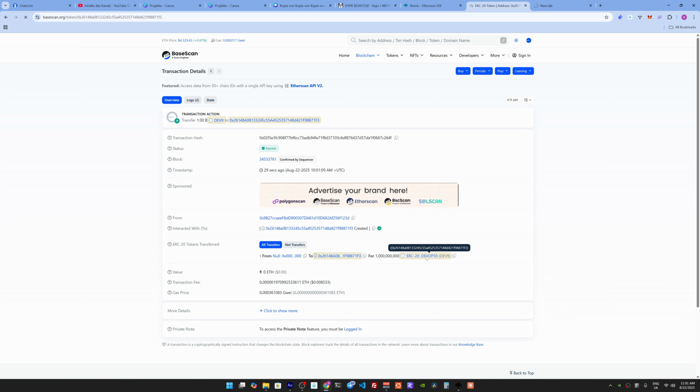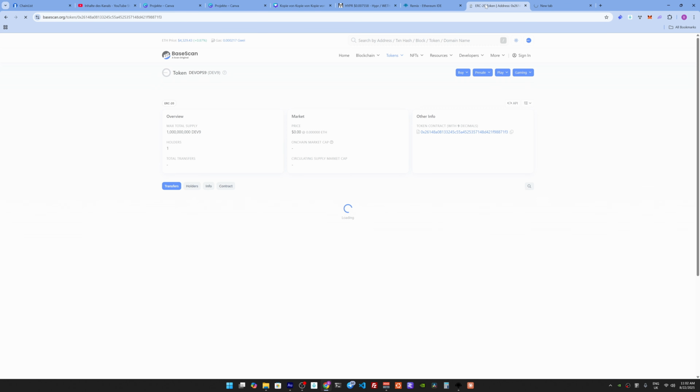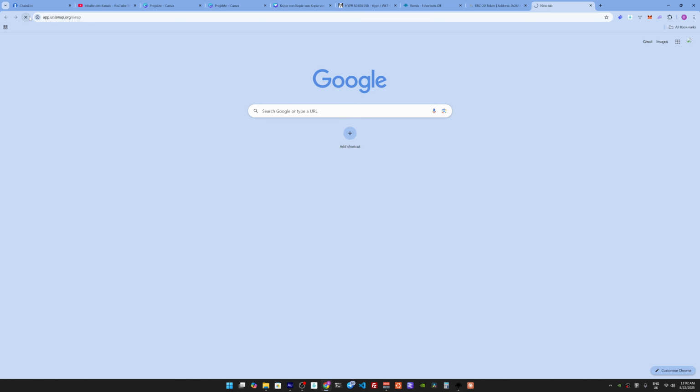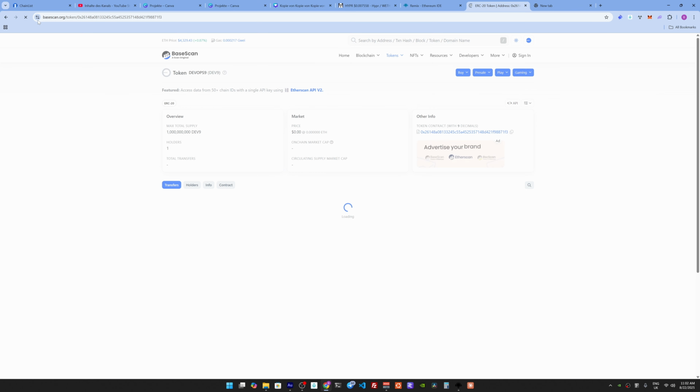That's DevOps 9 now. And let's just check where all the tokens are, because we have to transfer the tokens from point to point, because we minted the tokens into the contract. The tokens are now in the contract. And we can see that when we, just 1 second, when we click holders here.